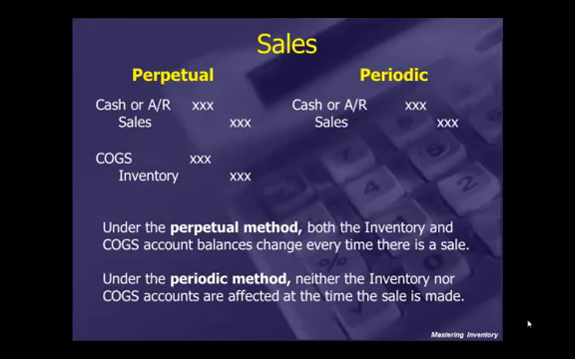So under the perpetual method, both the inventory and the cost of goods sold account balances change every time there is a sale. Under the periodic method, neither the inventory nor the cost of goods sold accounts are affected at the time the sale is made. Those will have to be adjusted later.